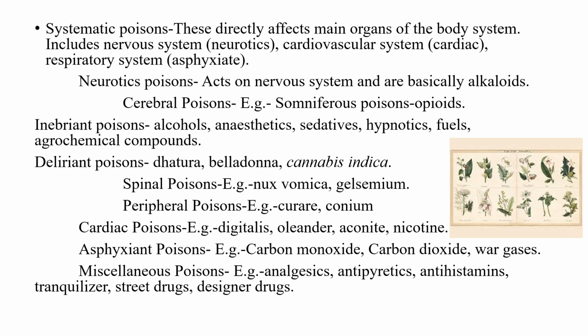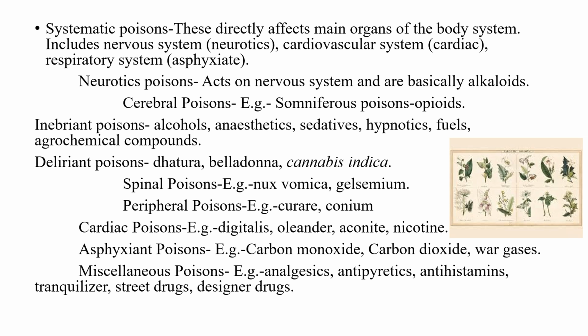Now comes the other type of neurotic poison, the spinal poisons. These basically affect the spinal cord of our nervous system. This includes Nux vomica, Gelsemium, and the peripheral poisons. These affect the peripheral nervous system. We have three parts of the nervous system, and the peripheral nervous system is affected by the peripheral poisons. So we can see the nerves are affected by this.